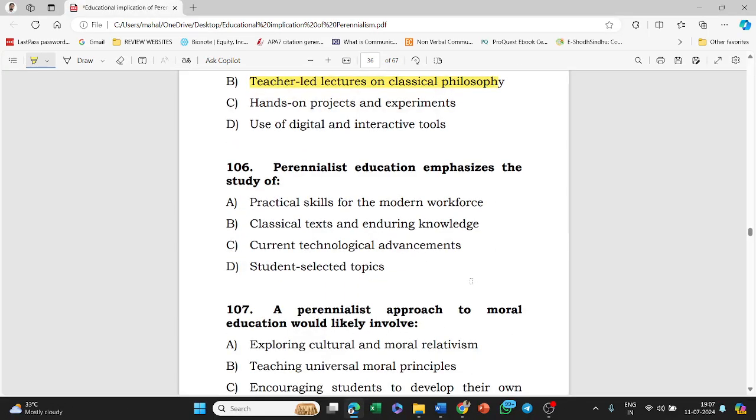Next, perennialist education emphasizes the study of practical skills for the modern workforce, classical texts and enduring knowledge, current technological advancements, or student-selected topics. The answer to this question is option B, that is classical texts and enduring knowledge.